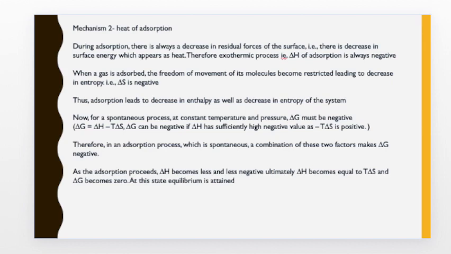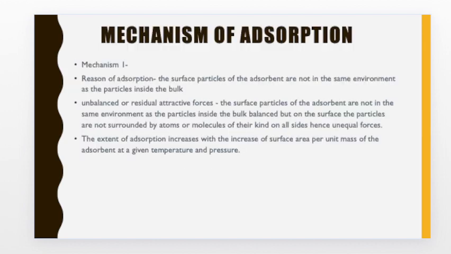Restriction of the adsorbate due to adsorption leads to a decrease in entropy, and therefore delta S is also negative. So I hope you all get the different mechanisms of the process of adsorption.